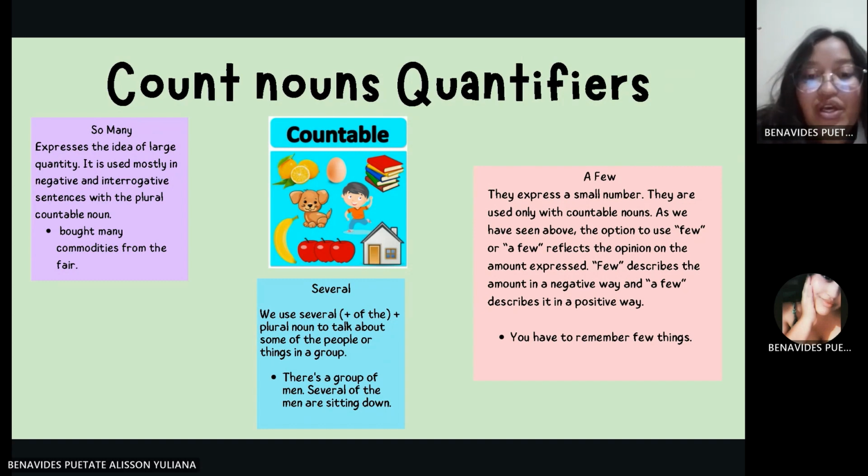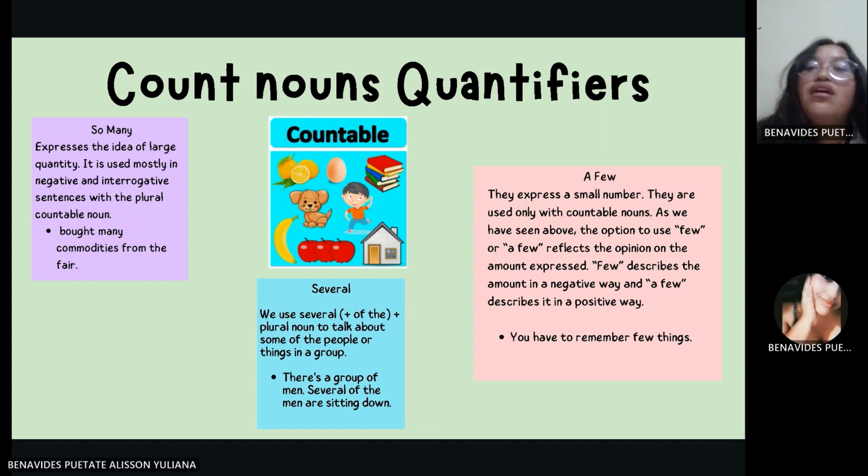Several. We use several with plural nouns to talk about some of the people or things in a group. Example: There's a group of men, several of the men are sitting down.